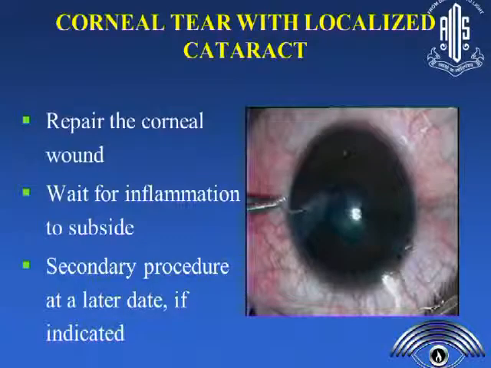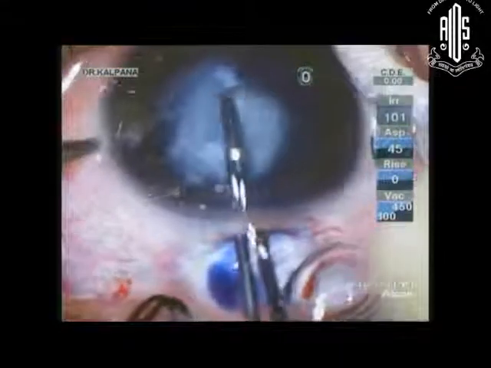So when you see a patient like this with a localized tear here, you have to repair the corneal wound first. Sometimes you can wait for the inflammation to subside, and the traumatic cataract aspiration can be done at a later date. Another important thing is when you have a small tear like this, try not to aspirate the cortical matter through this if there is associated cataract. Rather, you can suture the wound and choose a site and go through a clear corneal tunnel to aspirate the cortical matter.